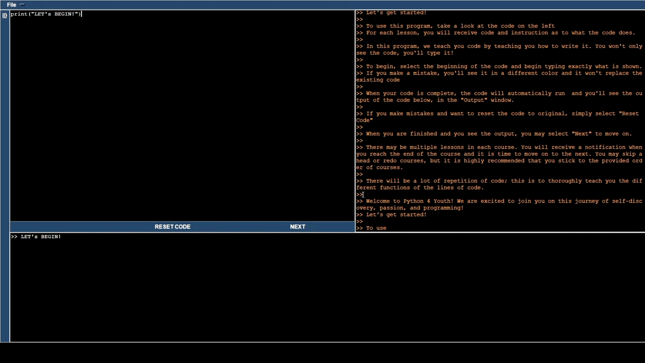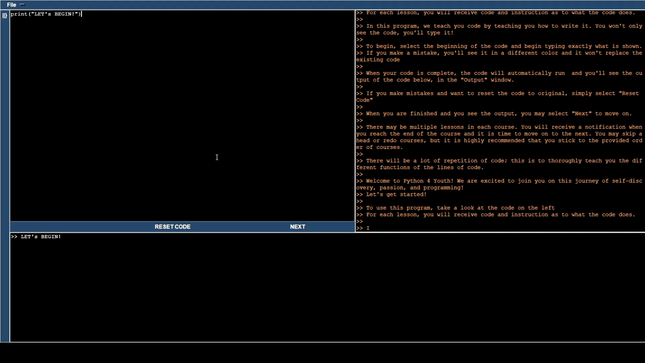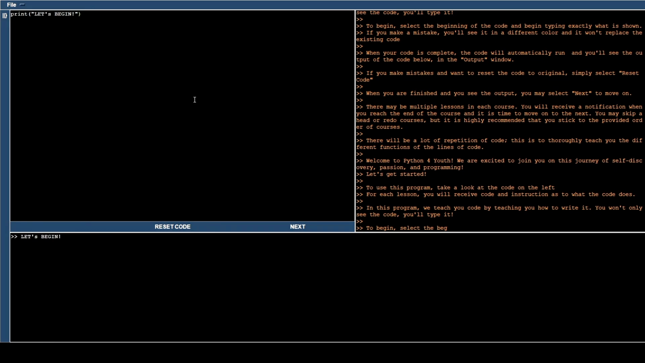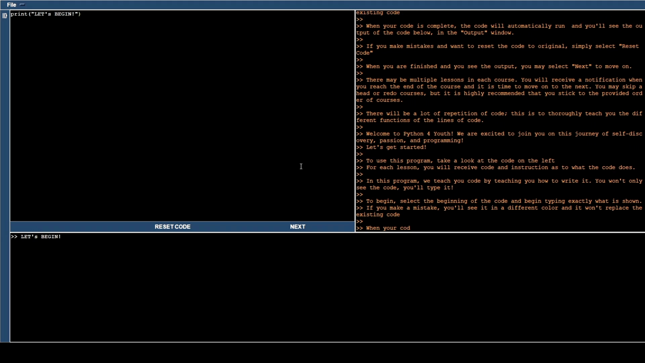And as you can see, it restarted. That's because I hit reset code. When you hit reset code, it'll also reset the instructions. But I'm going to clean that up a little bit. It's a little messy right now. But the gist of this is each course over here is going to have multiple lessons. So if I hit next, it'll bring up a new lesson. And within each course, you'll have different lessons. Each lesson will go over a few lines of code, and it'll teach you how to rewrite those lines of code in different ways, and it'll explain what that code does.